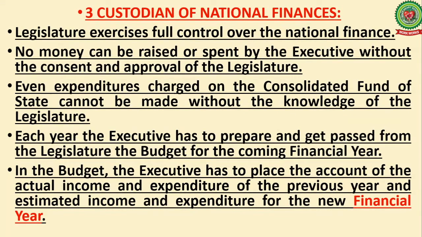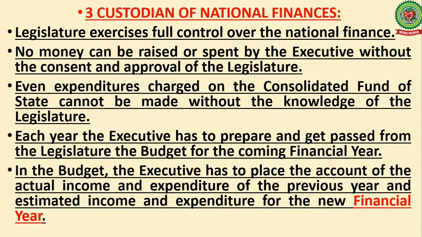And you know, in the legislature, it's not only the ruling party, even the opposition party is also there. Each year, the executive has to prepare and get passed from the legislature the budget for the coming financial year. And in the budget, the executive has to place the account of the actual income and expenditure of the previous year and the estimated income and expenditure for the new financial year.